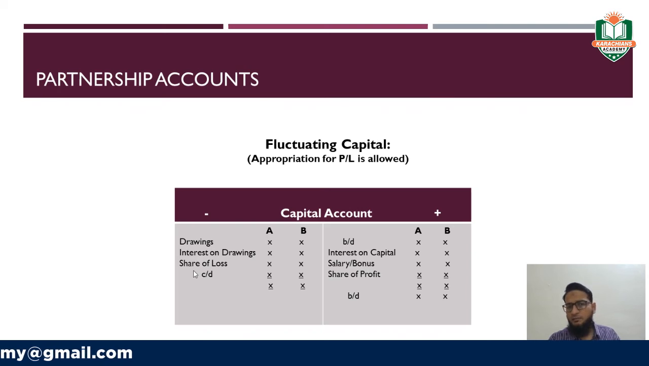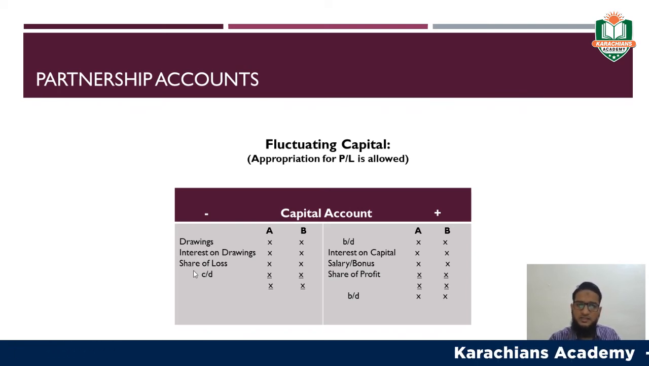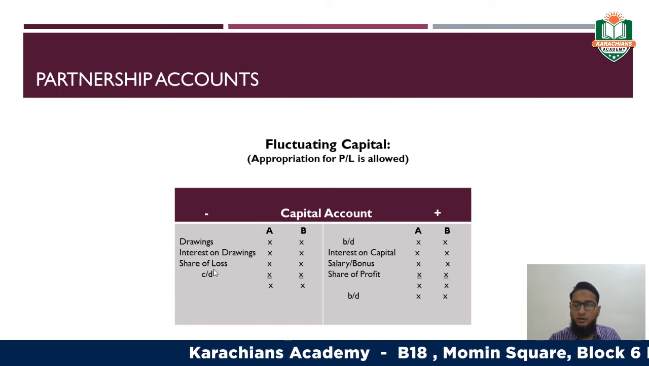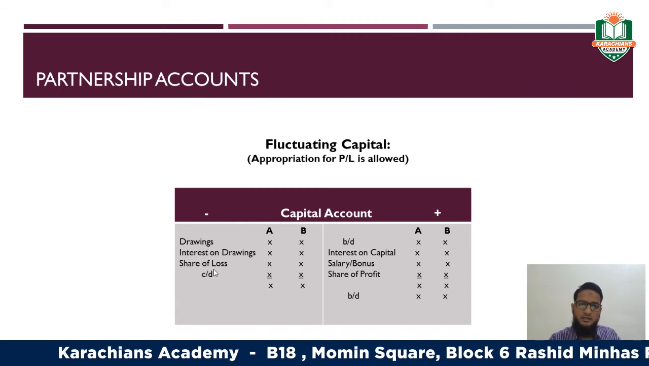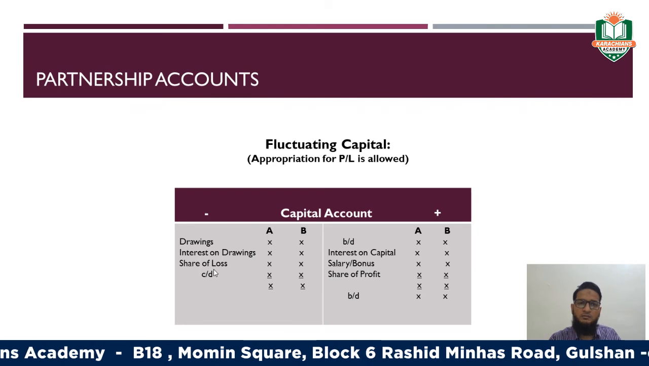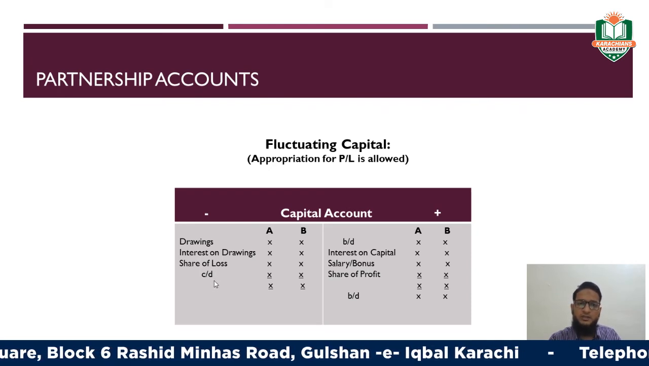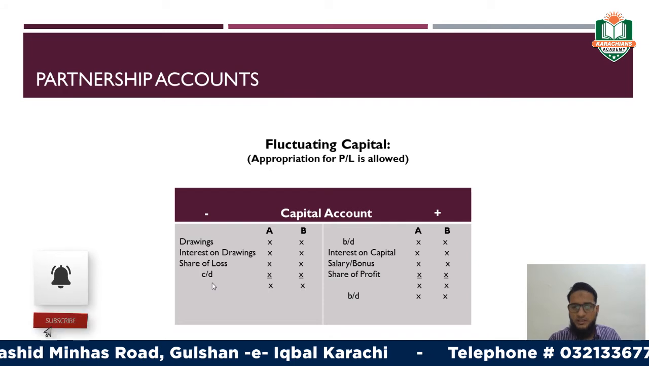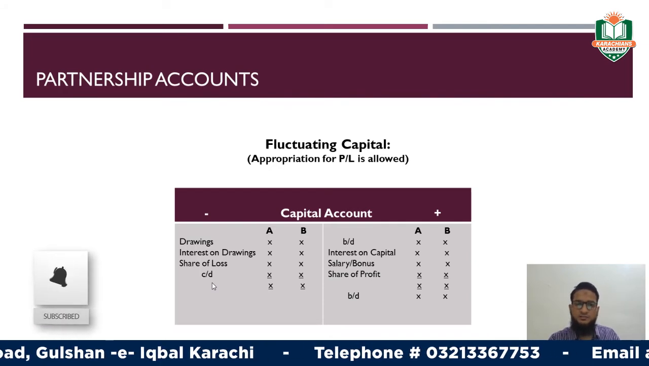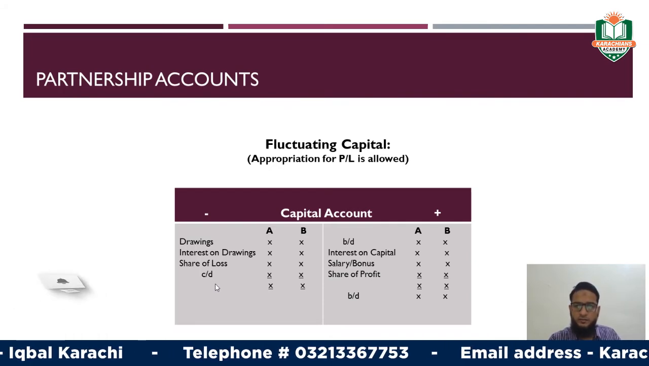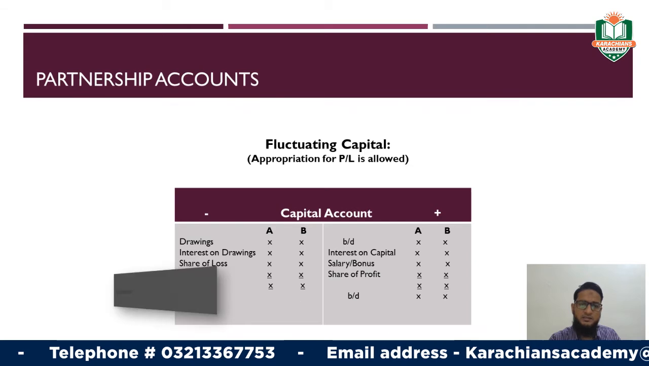For example, if the partnership type of firm is facing the loss, then the loss will be recorded in the partner's capital account in the debit side, right? Finally, what we need to do, we have to find out the closing balances, the CD balances, which will be the BD balances for the next time period, right?